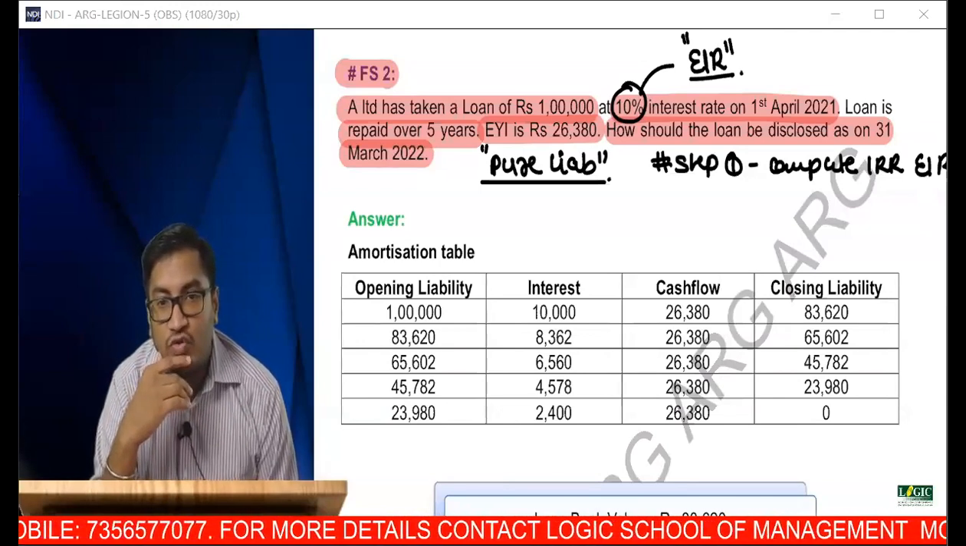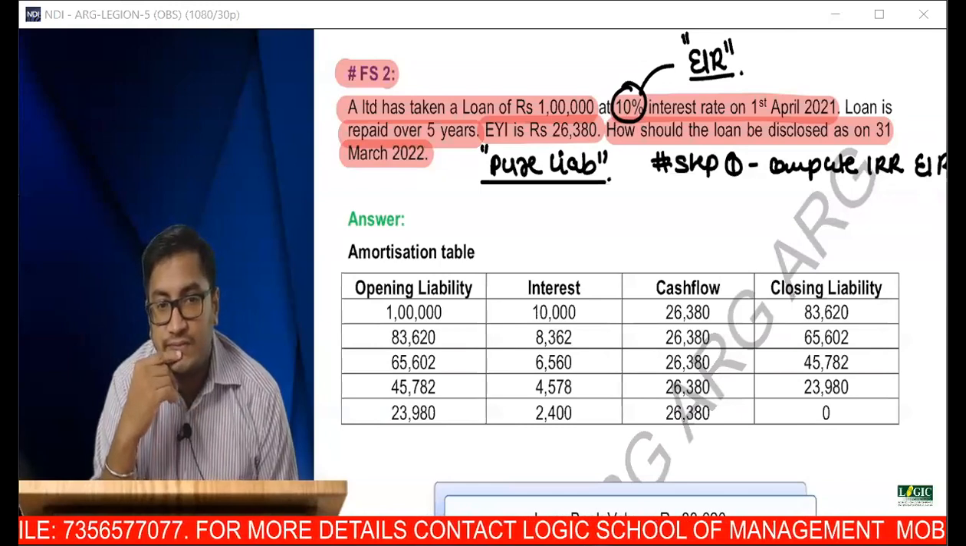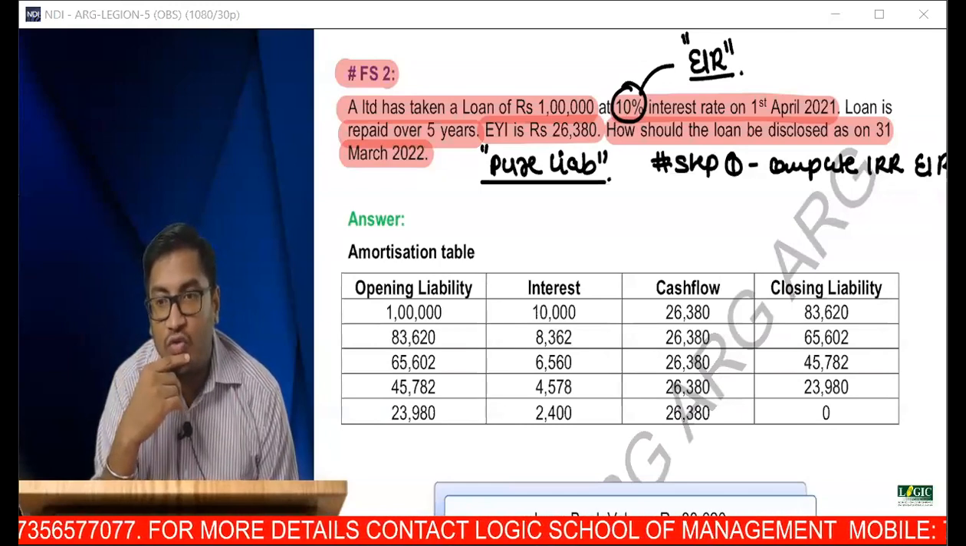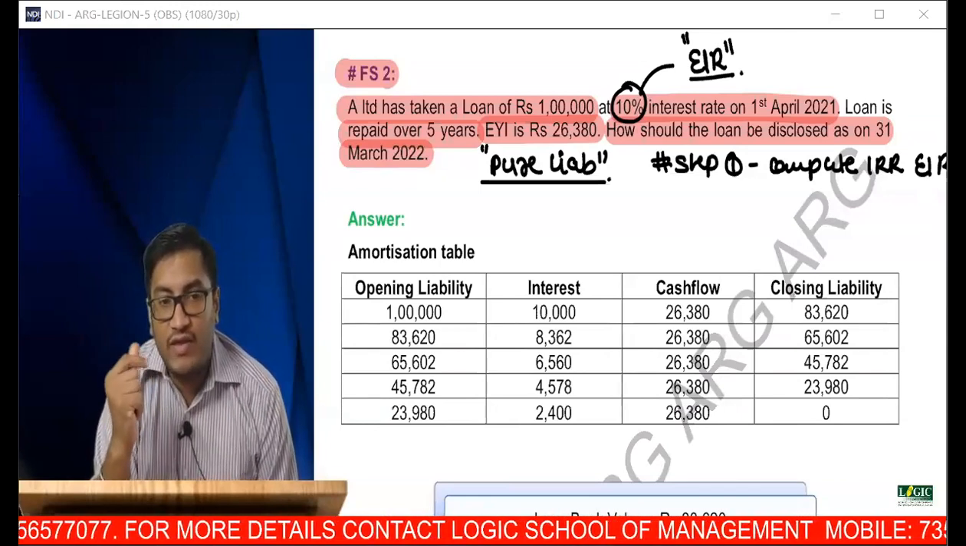What is the outflow? Year 1, read the question and tell me what is the outflow. Year 1, 2, 3, 4, 5. What is the outflow?